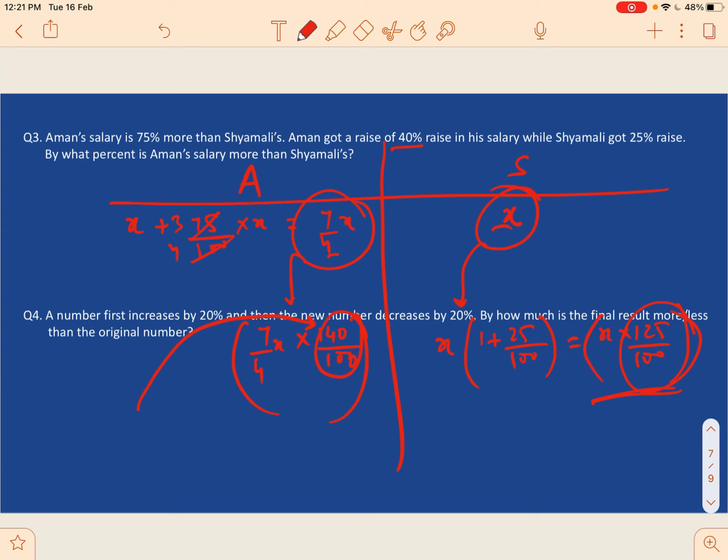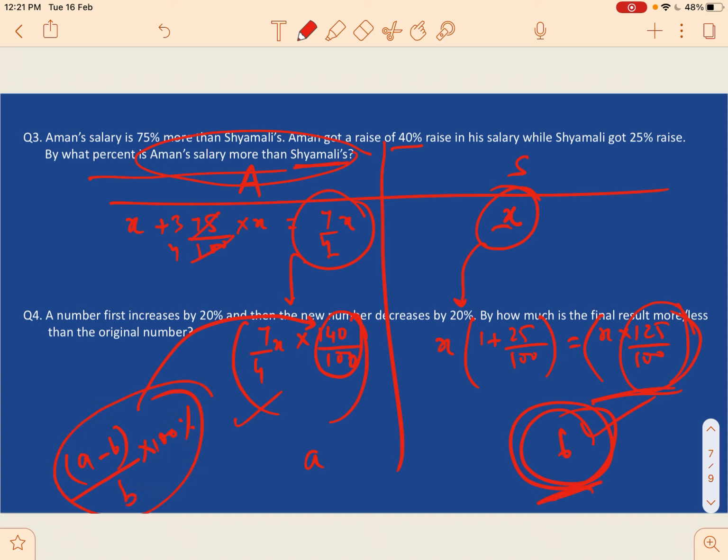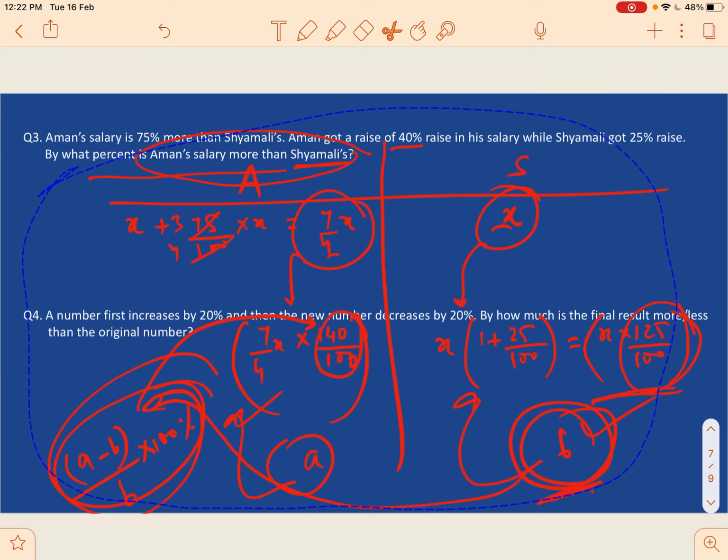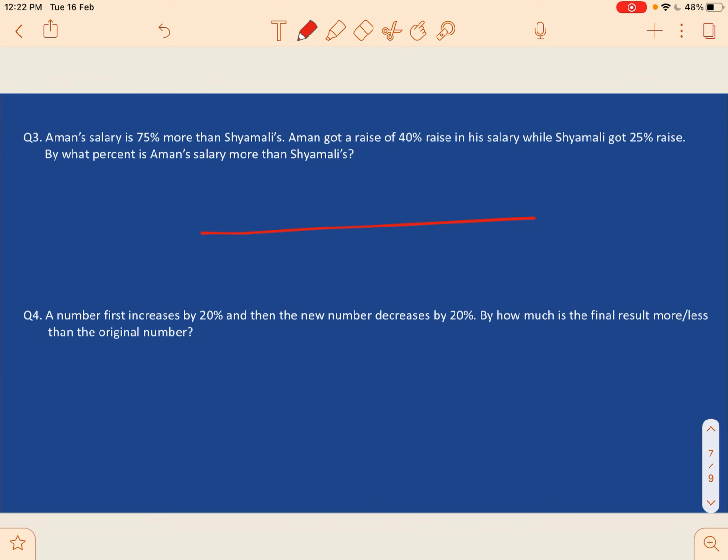Now we have to calculate by how much percent Aman's salary is more than Shamli's. It's a very easy calculation. Suppose this is a, this is b, the difference will be a minus b. Aman's salary is more than Shamli's, so you have to calculate on the basis of Shamli's, so divide by b into 100%. Just calculate the value of a from here, b from here, and put those values here, and you will get the answer. It's a very simple concept. All that is required is to understand what is required, divided by the total value, multiplied by 100. That will give you the required percentage.